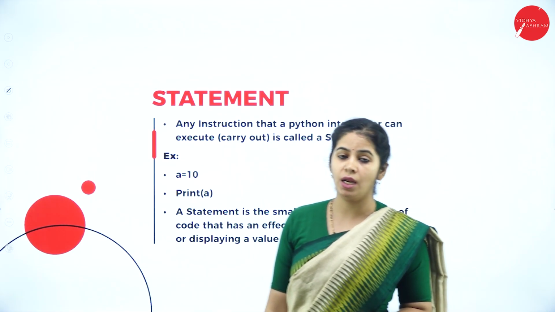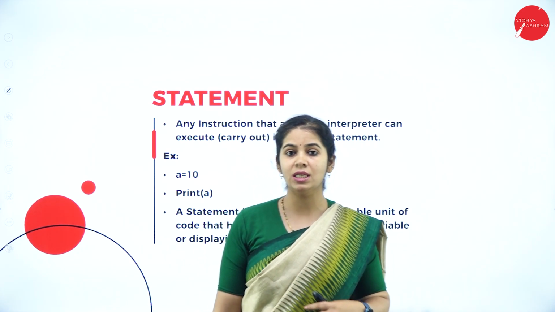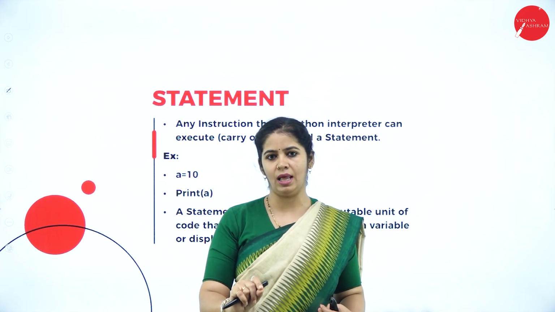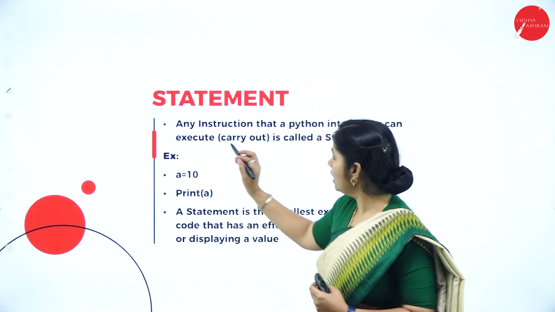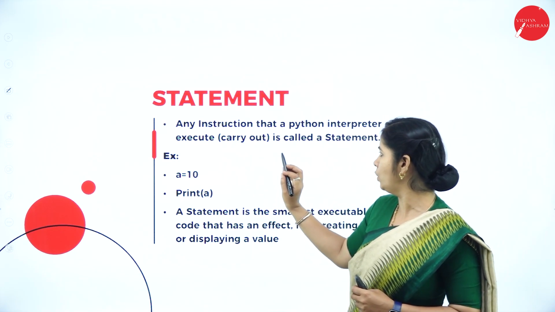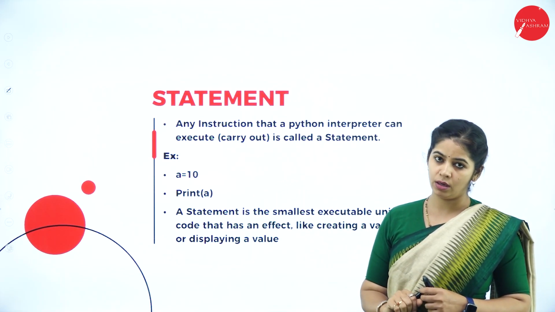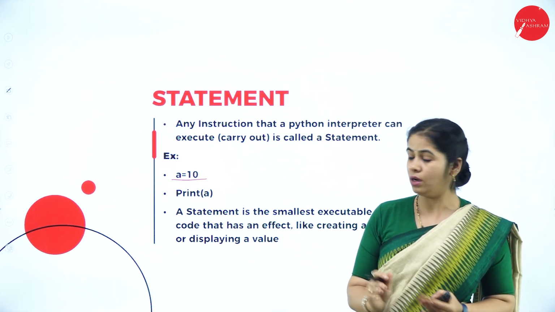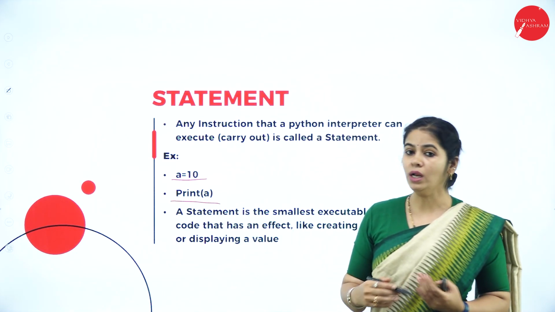Next, what is a statement? Any instruction, a line of instruction in the programming language is called a statement. Any instruction that a Python interpreter can execute is called a statement. So for example, a is equal to 10 is one statement. print a is also one statement.